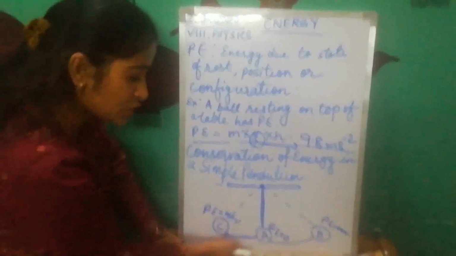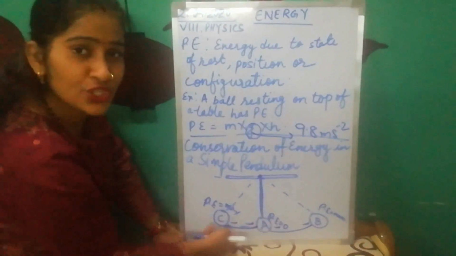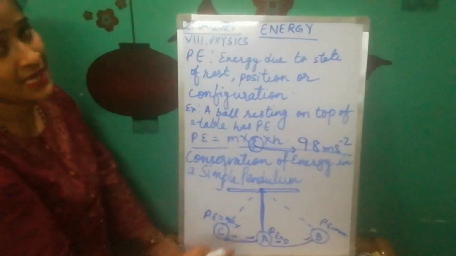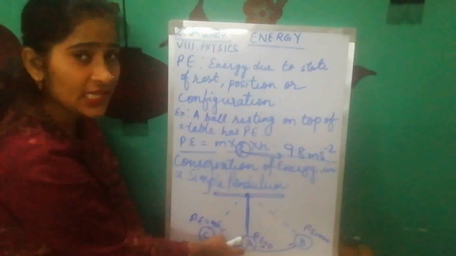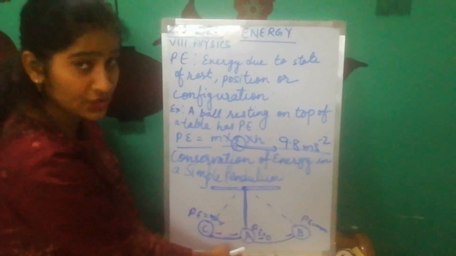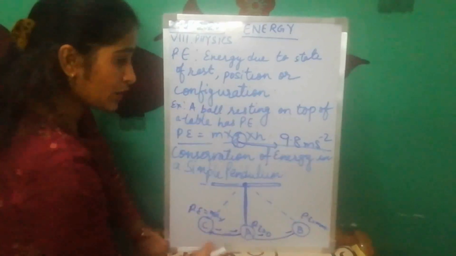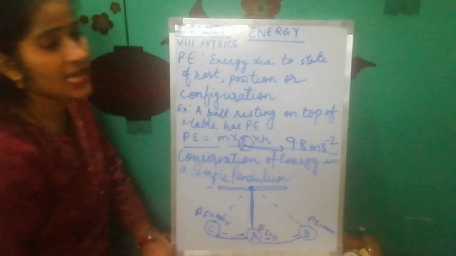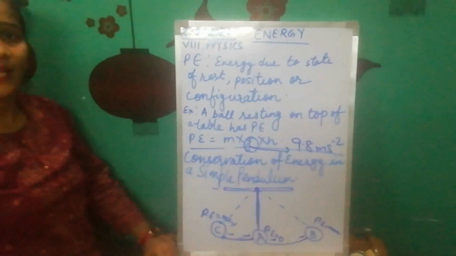But while swinging in these areas, there is a combination of potential energy and kinetic energy. That means the ball has potential energy as well as kinetic energy. But at the center position, in the starting, it does not have what? Potential energy. It has kinetic energy stored in it. While in motion here, it has both potential energy and kinetic energy. Only at the extreme positions it has maximum potential energy, and here it has maximum kinetic energy, class.